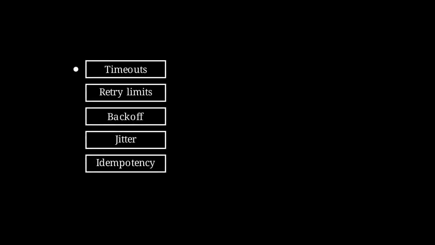So the simple version is this. Use timeouts so calls do not wait forever. Use retries for temporary or random failures, but remember that retries are selfish. Retry in one sensible place instead of every layer. Add exponential backoff so clients slow down. Add jitter so clients do not synchronize. Cap and limit retries so recovery traffic does not take over. And for anything with side effects, design the API to be idempotent.